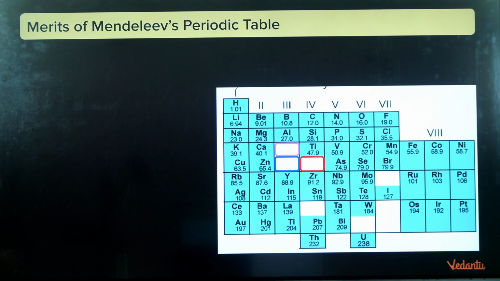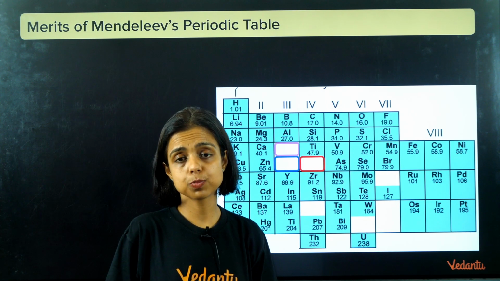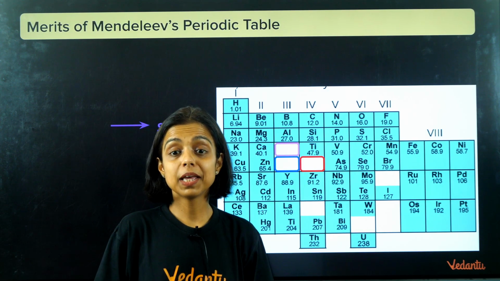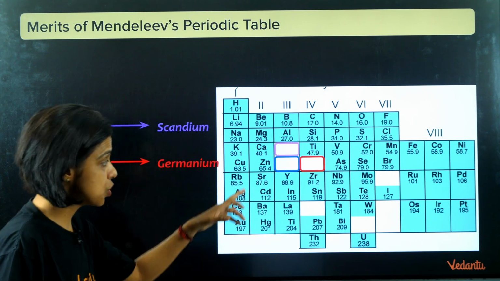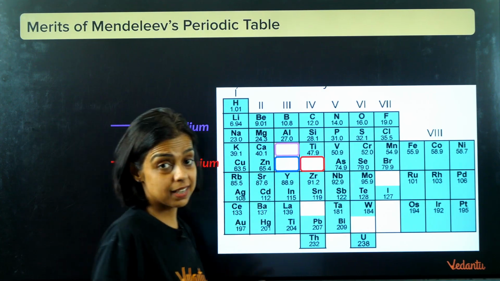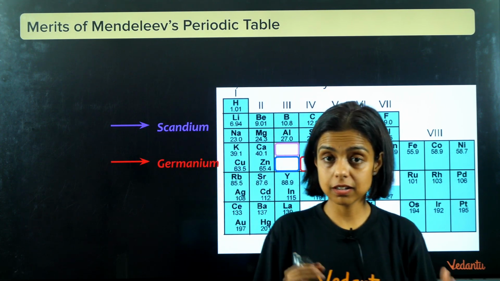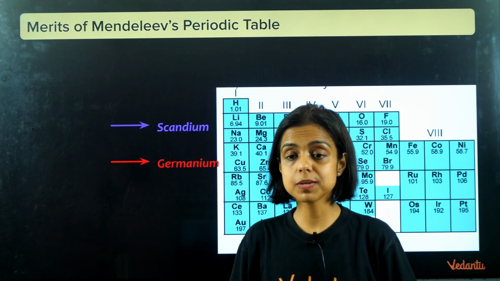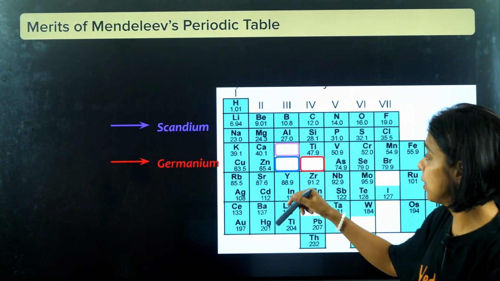So there were many good things in Mendeleev's periodic table. First of all, he predicted certain elements. He left some positions in his periodic table and said there would be some elements discovered later on which have similar properties. For example, he left spaces next to aluminium.